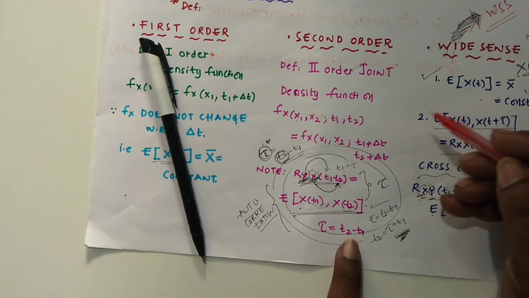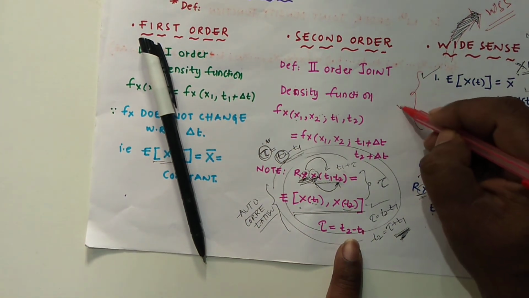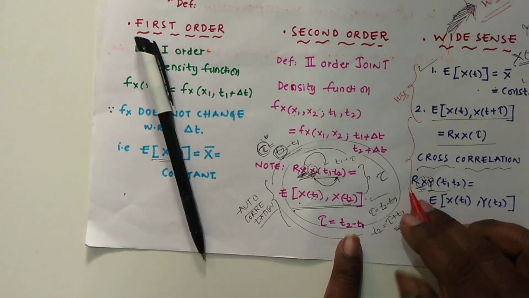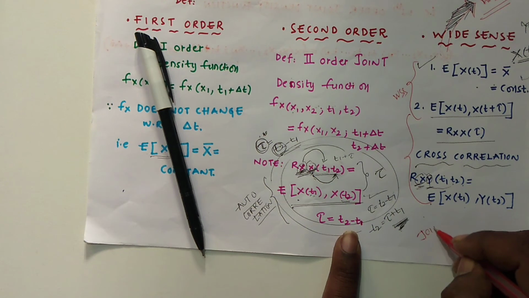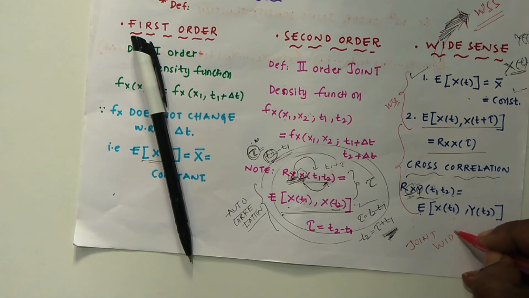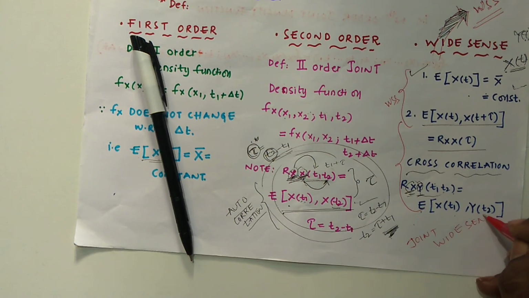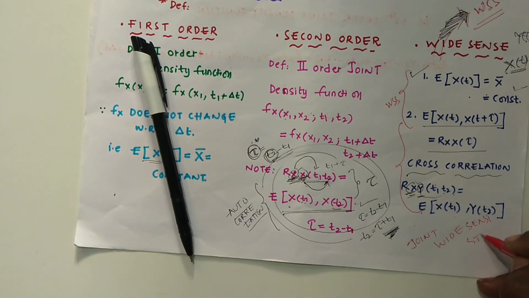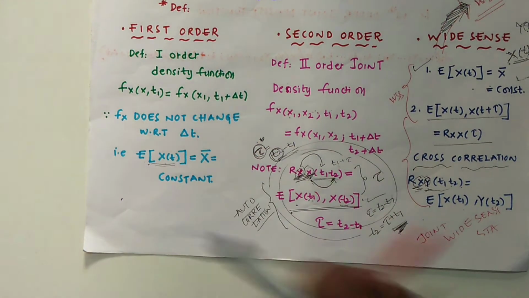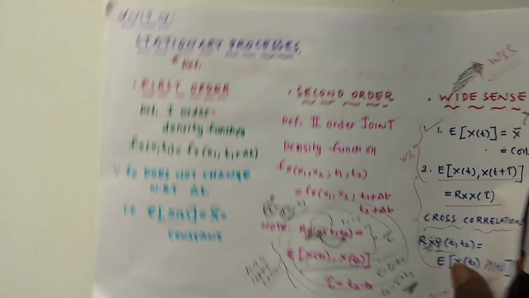If it satisfies all three conditions, we can call it a joint wide sense stationary process. This is about the three stationary processes.